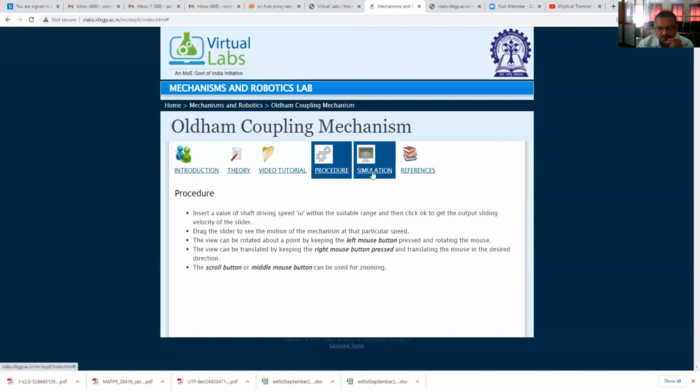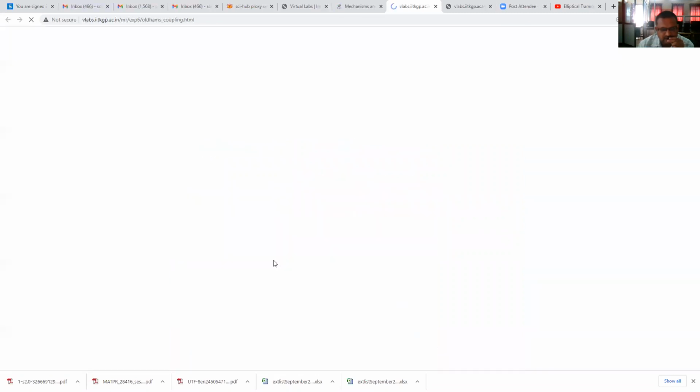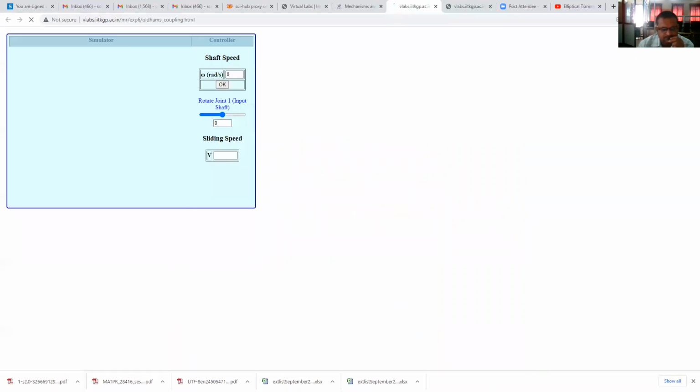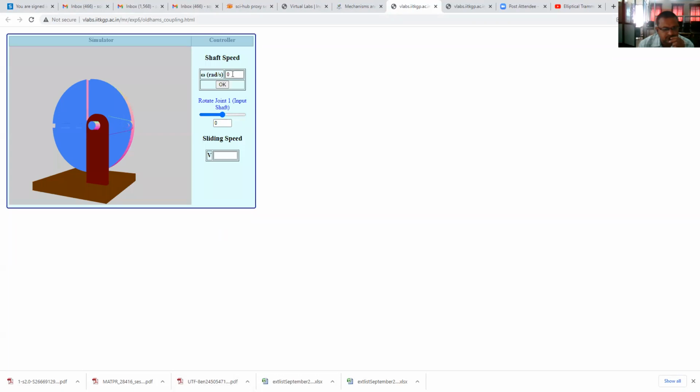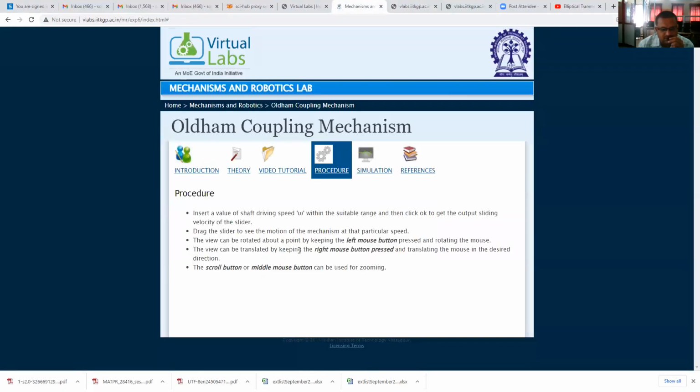If we see the simulation, then you will understand it. Therefore, whatever procedure they have told, according to that we will go. Insert a value of shaft driving speed omega within a suitable range and then click OK to get output sliding velocity of the slider.